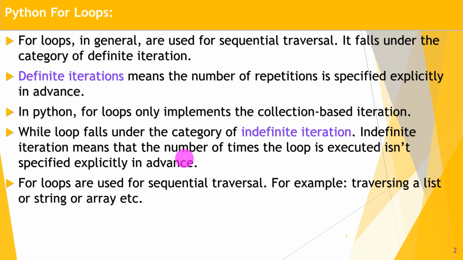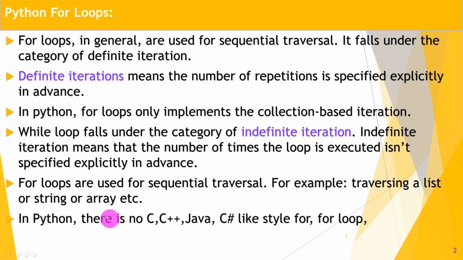Okay, so for loops are used for sequential traversal. For example, traversing a list or string or array or dictionary, anything we can use a for loop. In Python, there is no C, Java, C# like style for the for loop.